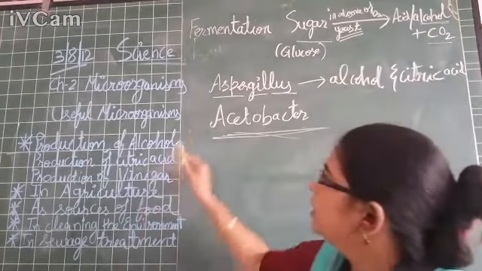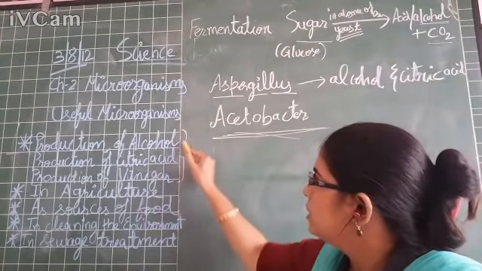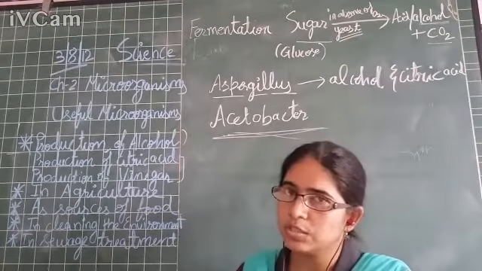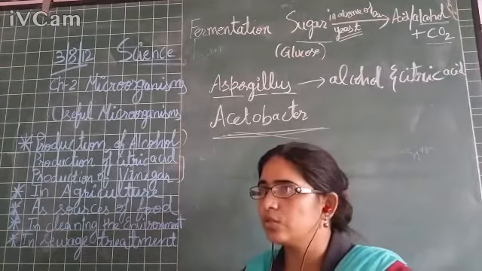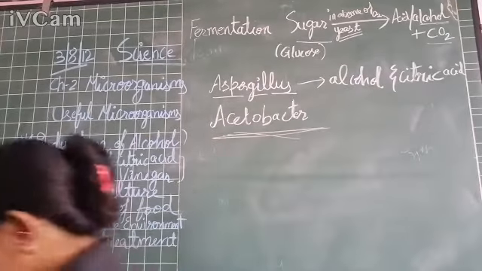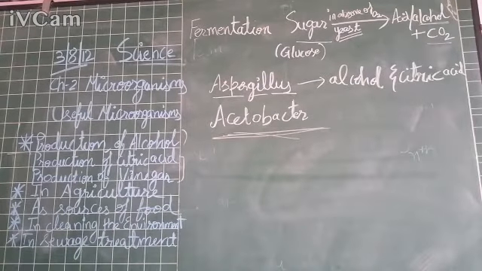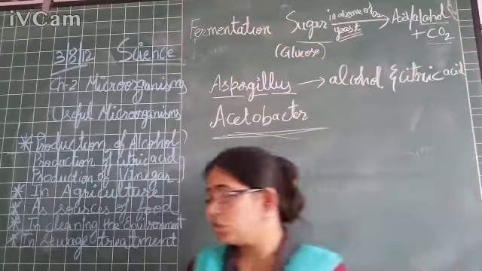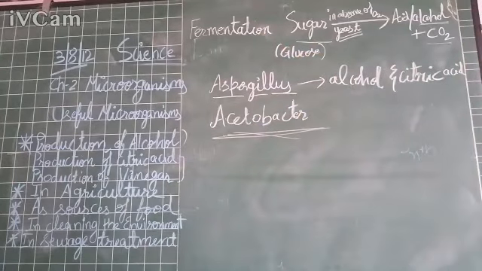This way the bacteria are used in commercial industries, right? So I hope you have marked down, and mark down the fermentation reaction which is given in your book. This also you need to mark down, very important, children.